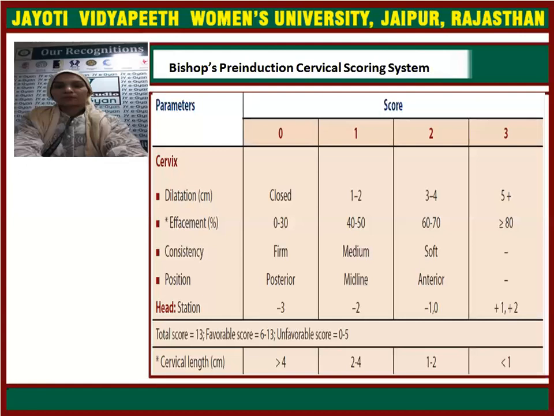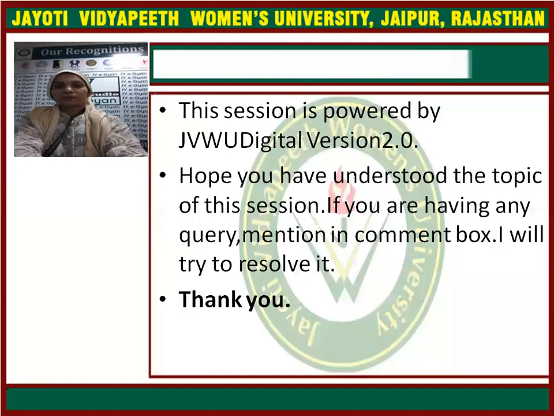For cervical length, when it is more than 4 centimeters, the score is 0; normal is 3 to 4; and whenever it is less than 1, the score is 3.